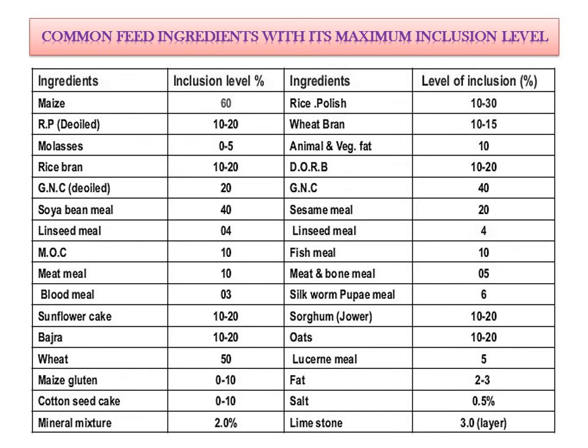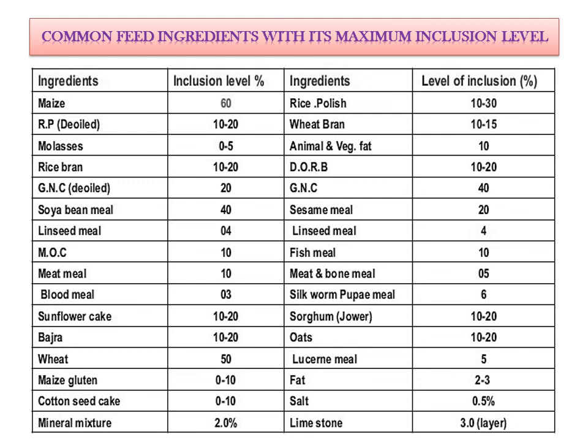And here are the common feed ingredients with their maximum inclusion level. Maximum inclusion level means the highest percentage you can include in the ration. Suppose maize, the highest inclusion level is 60%. It means if you are preparing a poultry ration of 100 kilogram, maize can be maximally added 60 kilogram, not more than 60 kilogram. So it is called the maximum inclusion level.